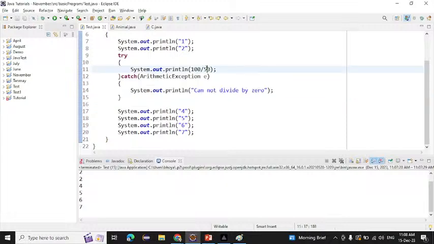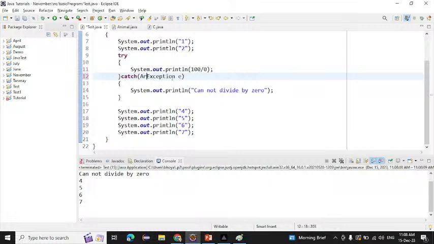If I write 100 divided by 0 this time, it will come to the catch block. See, "cannot divide by 0". After that, if I write only Exception e, removing the ArithmeticException, and I run this one now, it is handling the exception this time also, because Exception is the parent class of all the exception classes in Java.